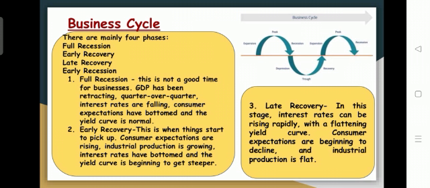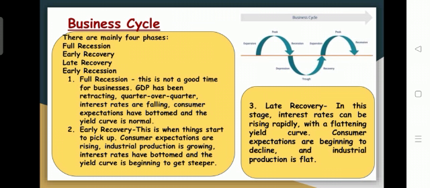Among those life cycle phases, there is a full recession, an early recovery, then a late recovery and an early recession. These are the main 4 phases we can find under the business cycle, where business activities are considered in a specific way. It means the business performs in a particular way. Those ways are found under all these 4 phases. Here we can consider the full recession phase.